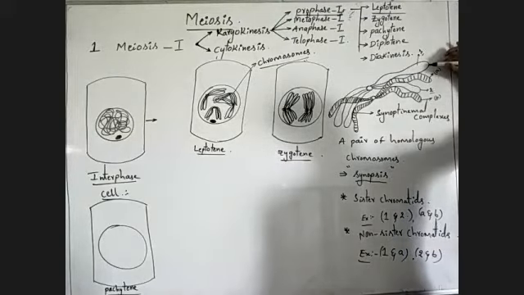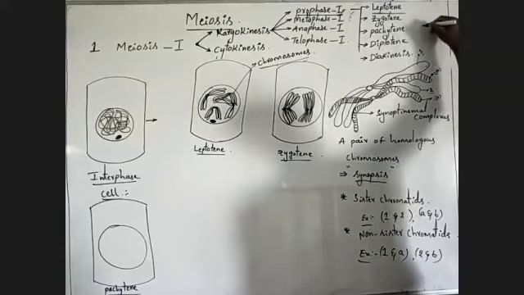These two are non-sister chromatids. Between these two non-sister chromatids, small segments are exchanged.